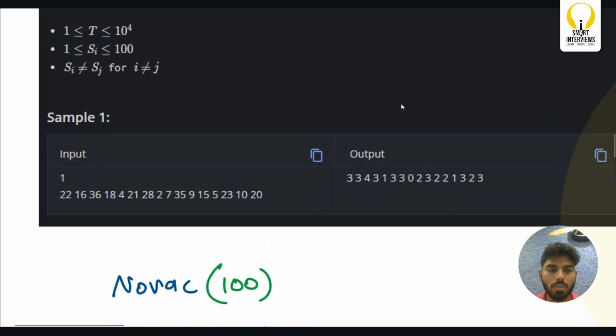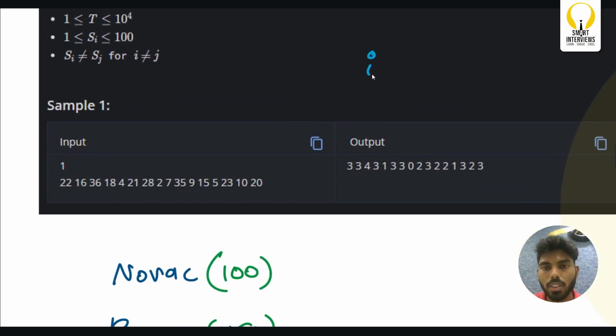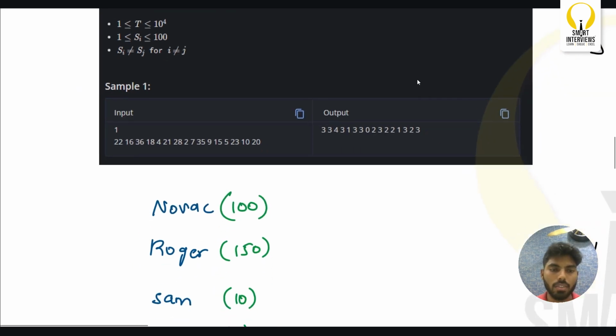First, you need to understand that you cannot make a match between a person and a jth person who has a higher score. If this person has a score of 10, the jth person cannot have a score of more than 10, because obviously the ith person is going to lose the game. So we can only match this person with a jth person who has a lower score. So who is that person? How can we select?